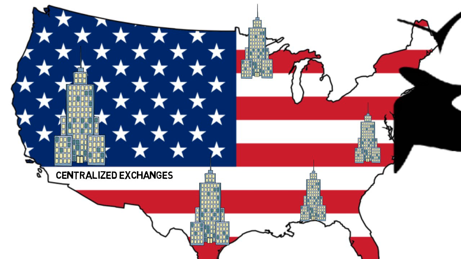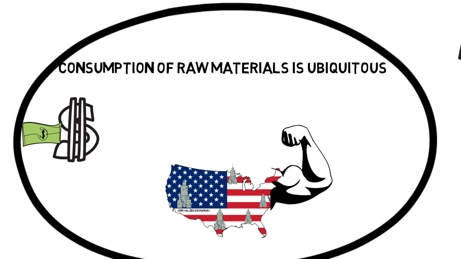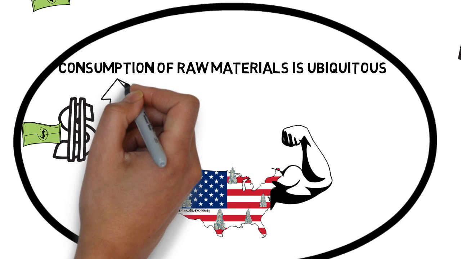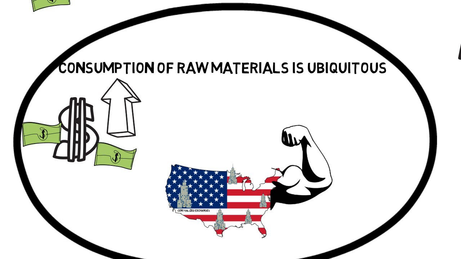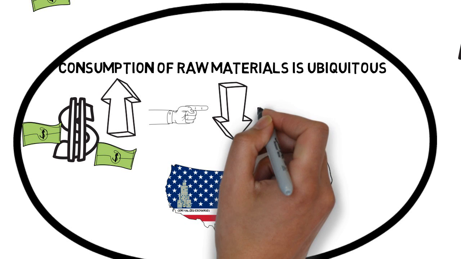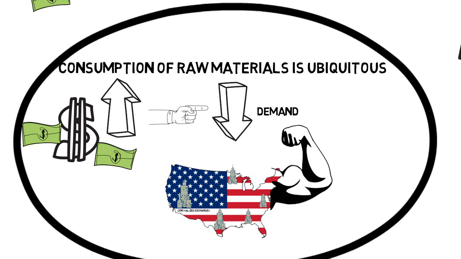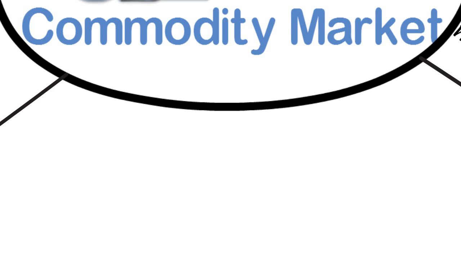Therefore, commodity traders often keep a close eye on the value of the dollar. When the dollar strengthens, it means that commodities become more expensive in other non-dollar currencies. This tends to have a negative influence on demand. This is why the dollar has such an important role in influencing the price of commodities.